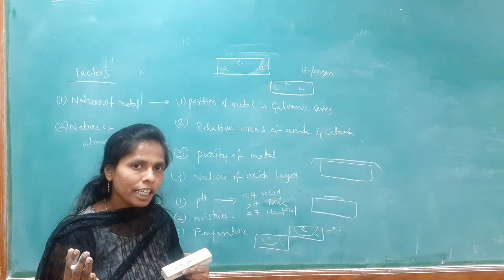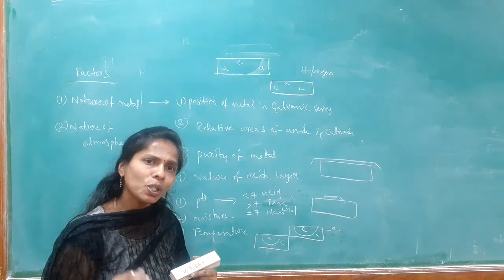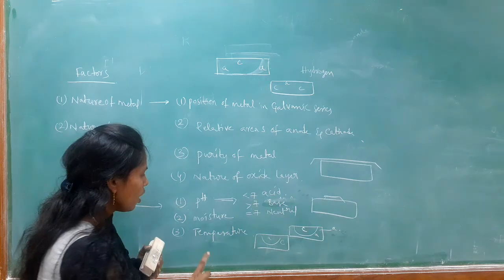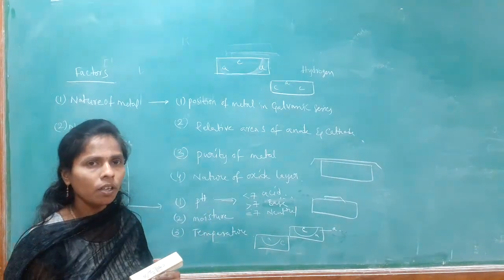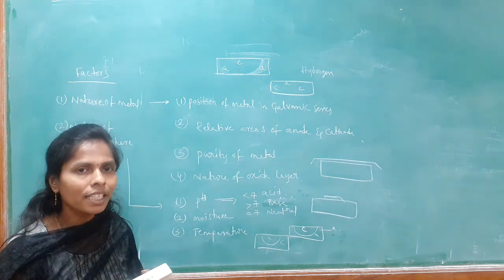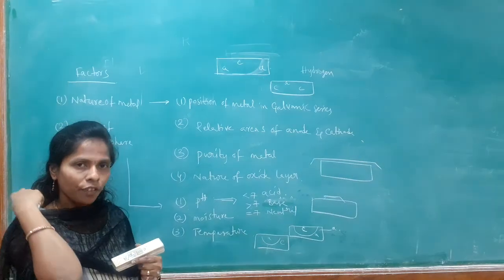At high temperature, moisture is less. That means corrosion is also less, but the rate of corrosion is more. At low temperature, moisture is more, corrosion is also more, but the rate of corrosion is less. That is nature of environment.